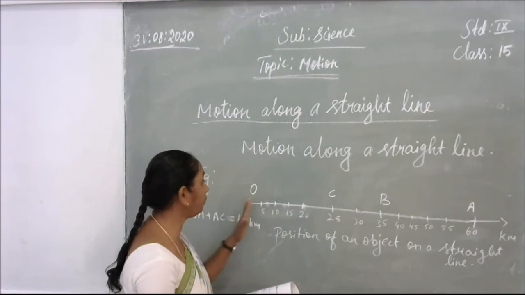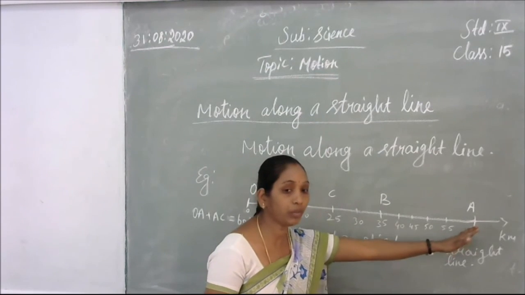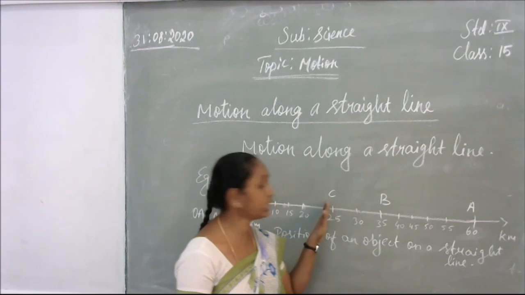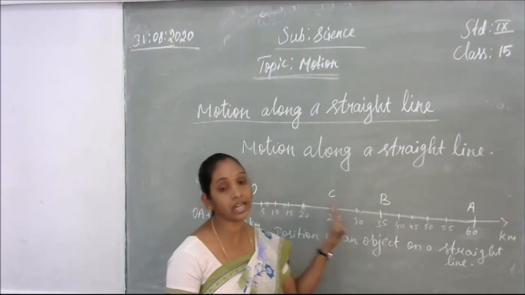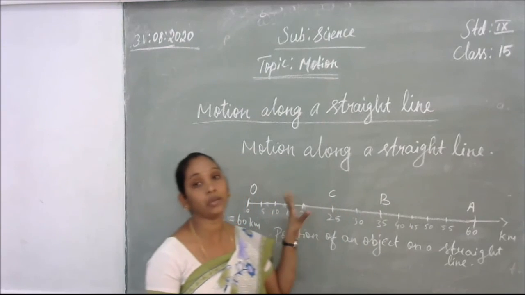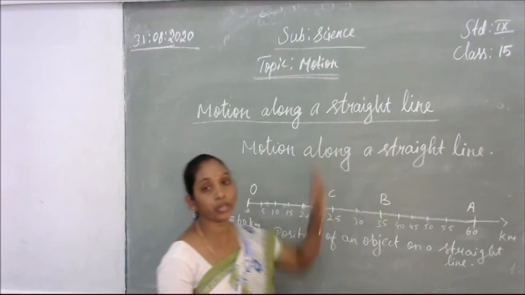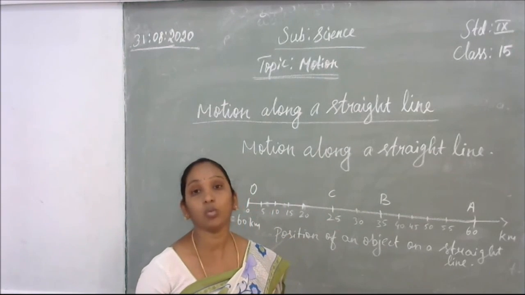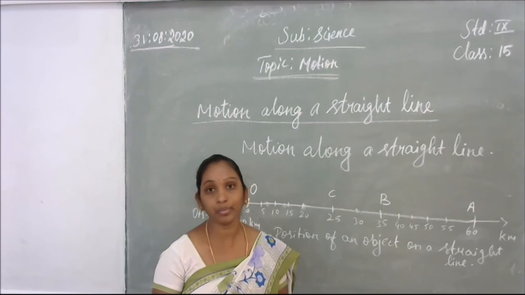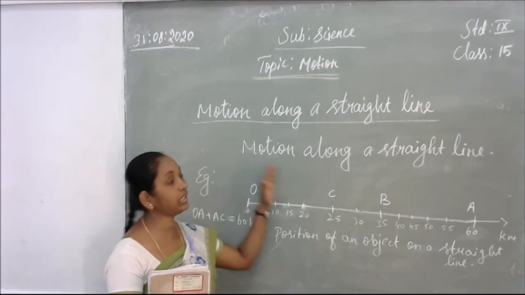So the object first moves from O till A. Again the object moves from B and reaches C. So here there is no other path, only the straight line. So the object covering the distance in a straight line is called the object moving in a straight line. So in this class we discussed what is meant by motion, examples, the types of motion, and I explained what is meant by a straight line.